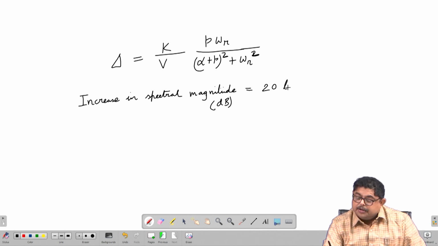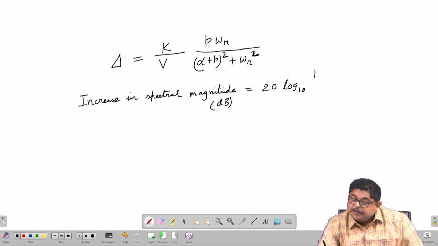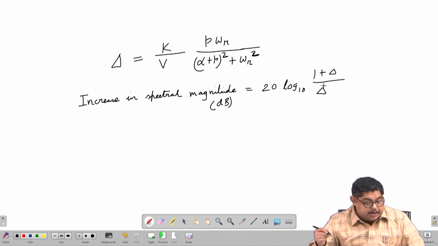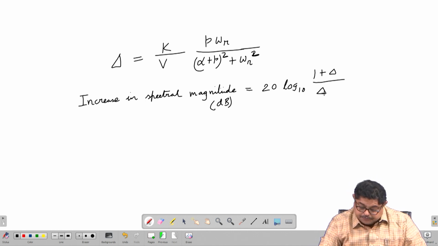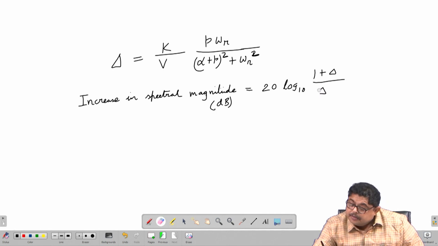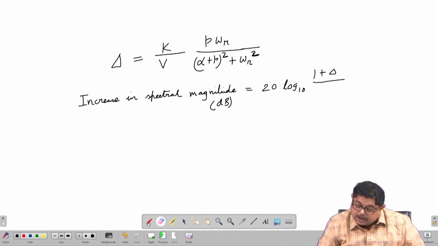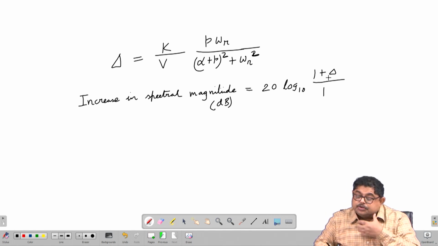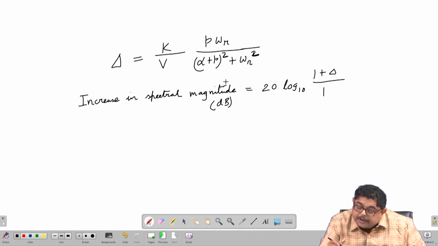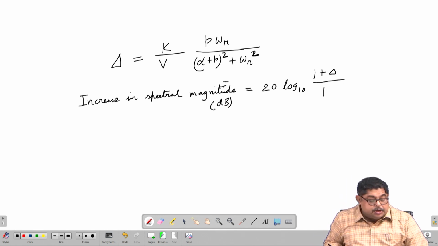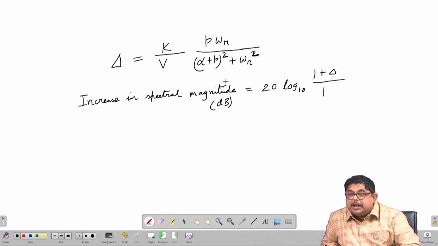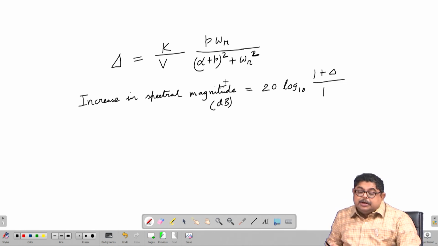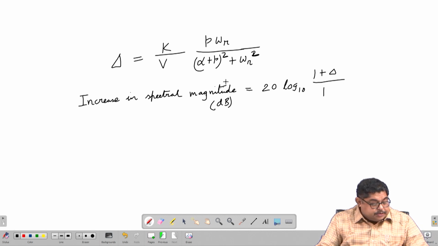So, 20 log to the base 10. What is the jump? So, 1 plus delta by 1. Previously it was 1, now it is 1 plus delta. So, increase in spectral magnitude will be 20 log 10 this. So, basically I will have to calculate delta. Once I can calculate delta, I can do that.